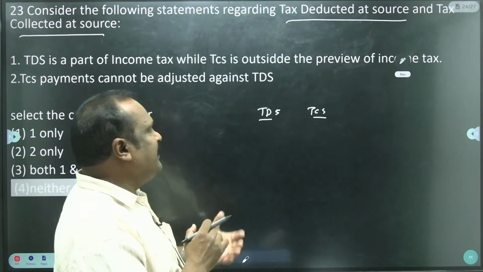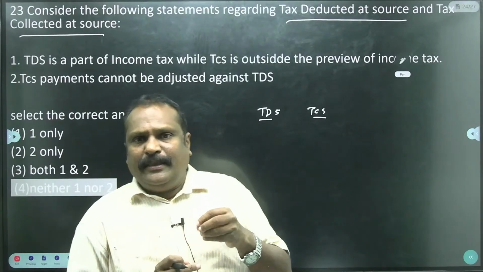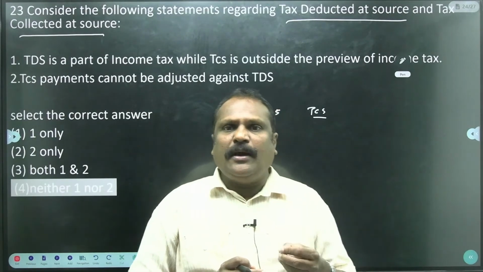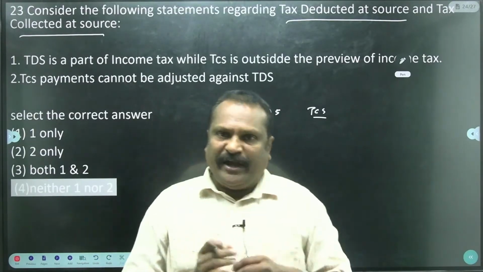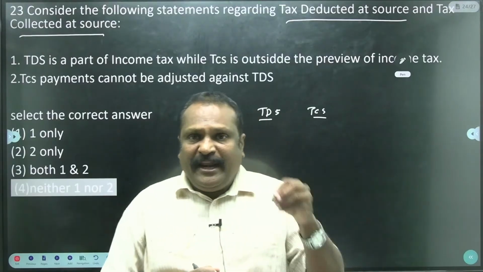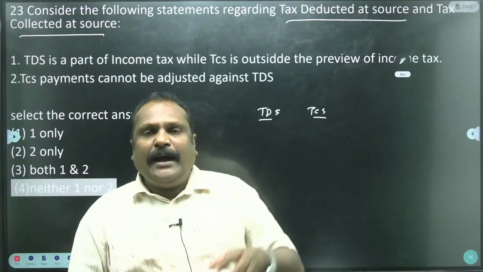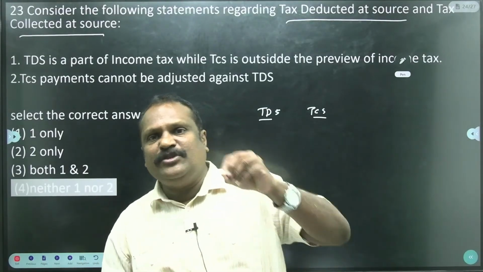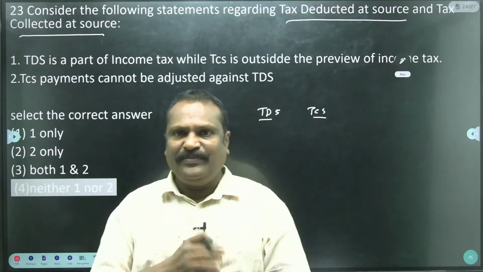So what is TDS? Tax deduction at source. It means the company owner or management gives the salary to the employee, deducts 10% from the employee's salary, and pays the tax to the government on behalf of the employee. This is one thing.